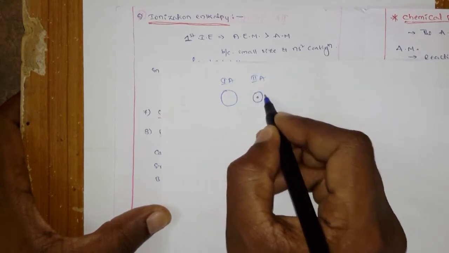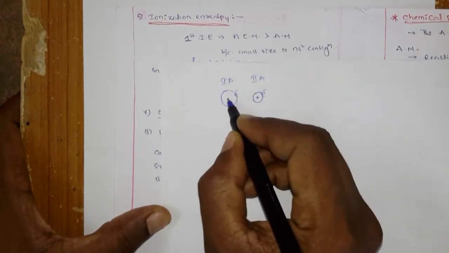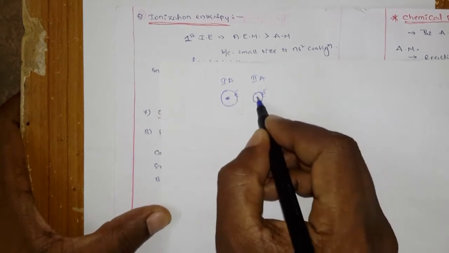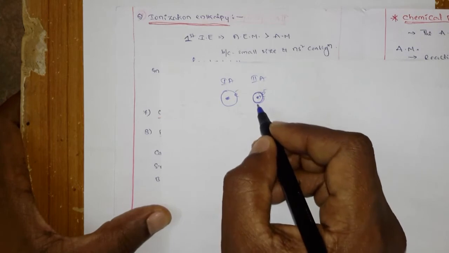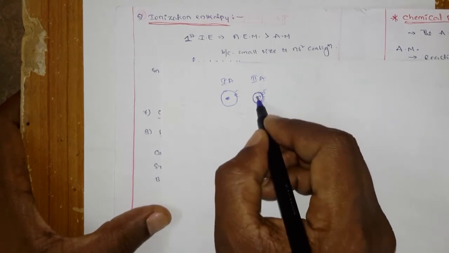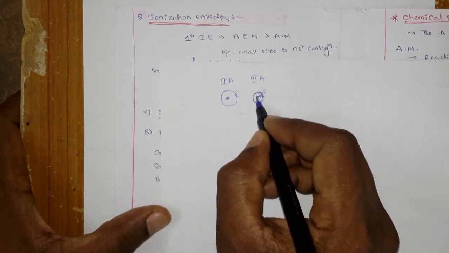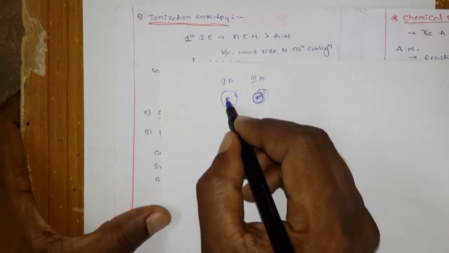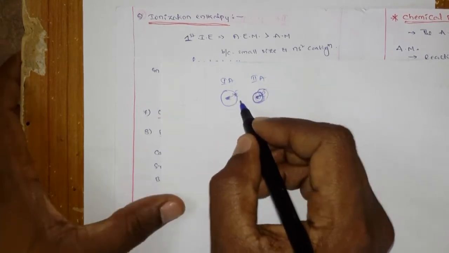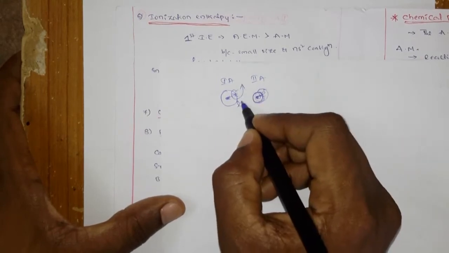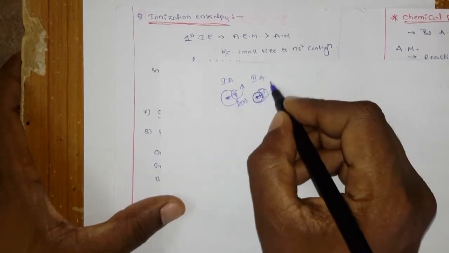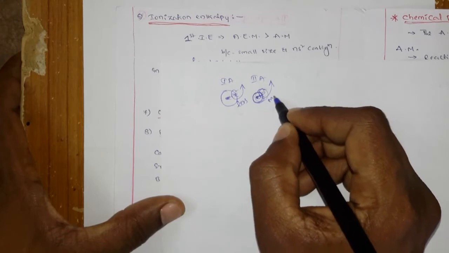When the size is small, the distance is less, so the nuclear attractions are more here, but here the attractions are less. So the energy required to remove this electron is less here, but here the energy required to remove this electron is more.